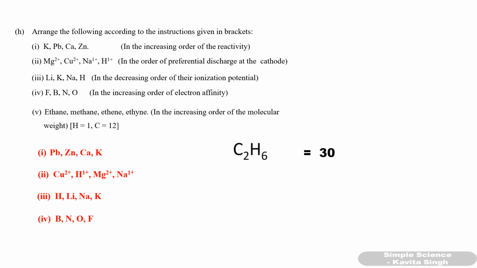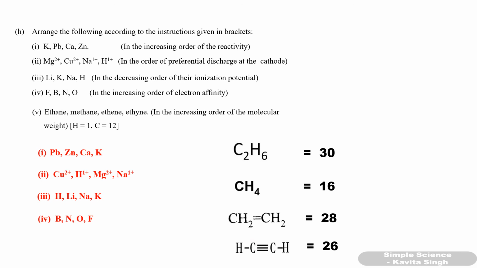Ethane is C2H6. Calculate 12 into 2, 24 plus 6, 30. Similarly for methane, you will get 16. Calculate for ethene, you will get 28, and for ethyne, you will get 26. So the increasing order of molecular weight will be methane, the lightest, then ethyne, ethene and then ethane.